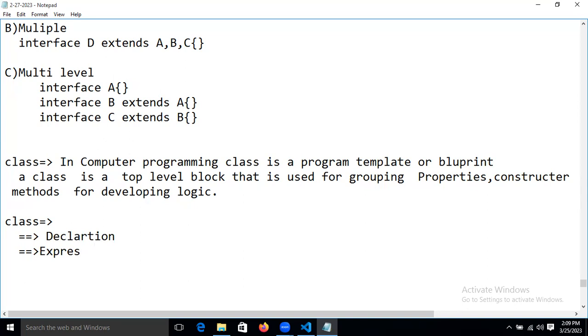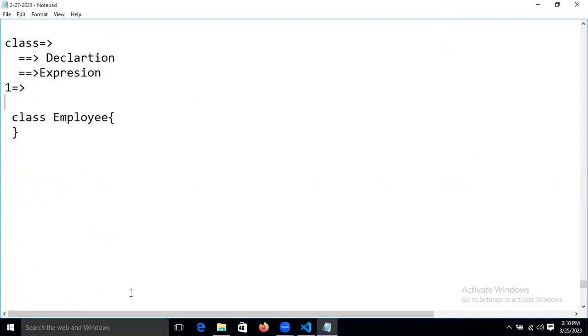Expression type. How are we declaring classes? We know that, right? In another programming language, how are we declaring? The first technique is: we take the class keyword and a class name. Let's take Employee. Like that we are declaring the classes, as in other programming languages.